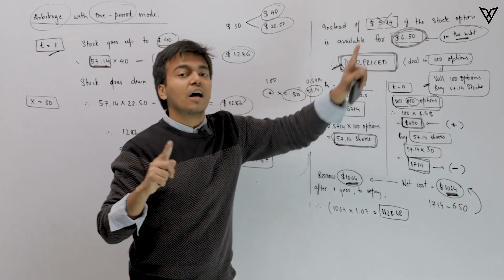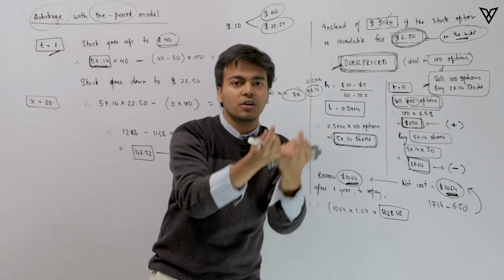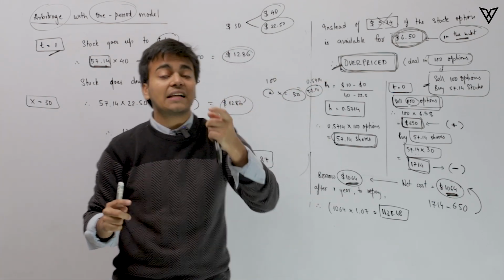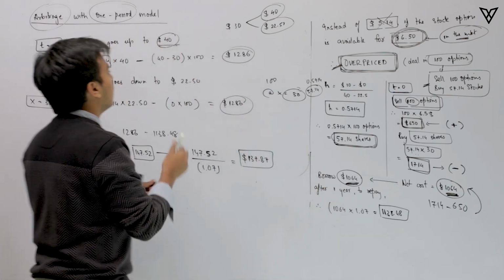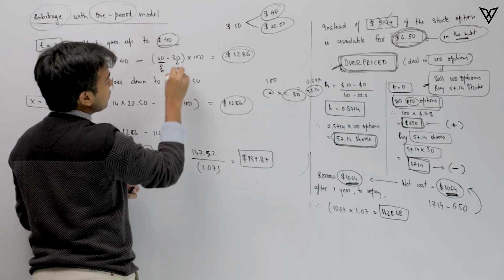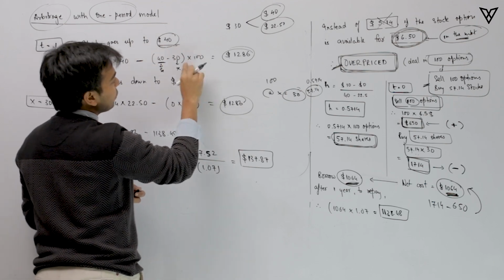He would have been making a gain of $10 because he had an exercise price of 30 and the current stock price was 40. So he was making a gain of $10 on 100 options. So 40, the current stock price, less the exercise price, that is 30. So S1 minus X into 100, which is 10 into 100.